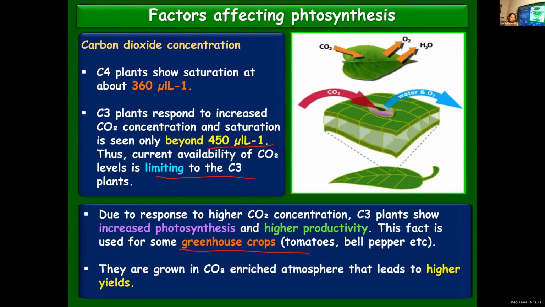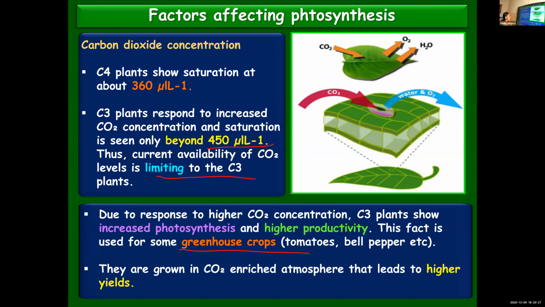And why I said about greenhouse effect is, in greenhouse, as I told, because of this carbon dioxide layer, the heat of the earth is retained within, it's not escaping out. And the greenhouse means it's a special structure made of glass, where within that chamber, heat will be retained, heat will be trapped. So even in winter season, even in very cold season, the plants growing within the greenhouses will get optimum temperature. So temperature will be retained even in winter season. So especially in cold regions, when such a glass house is maintained, plants can grow with proper optimum temperature.